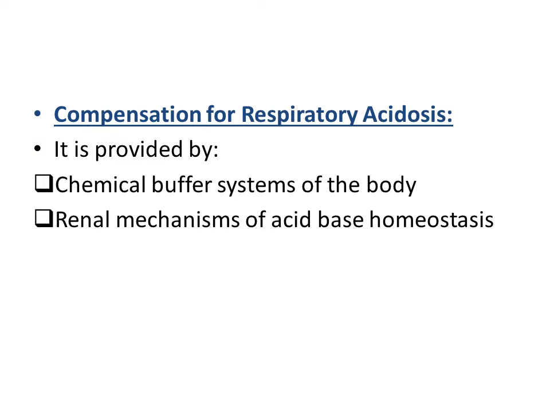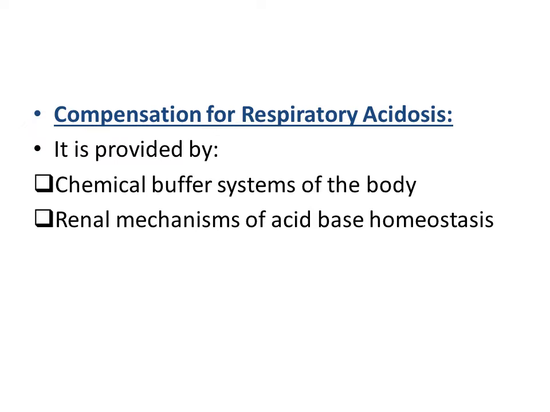So what are the compensatory mechanisms that come into play in case of respiratory acidosis? In respiratory acidosis, the partial pressure of carbon dioxide inside the body is increasing, and it is always due to some pulmonary pathology, some pathology in the lungs. So the lungs are not able to function properly, and this is resulting in increased retention of carbon dioxide in the blood. So carbon dioxide cannot be removed from the body via the lungs.